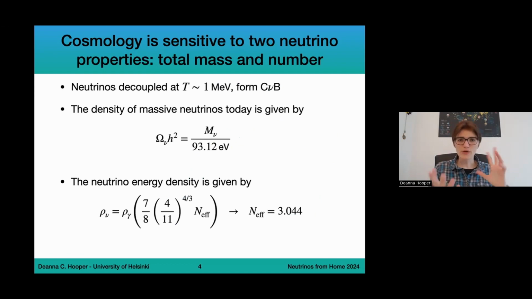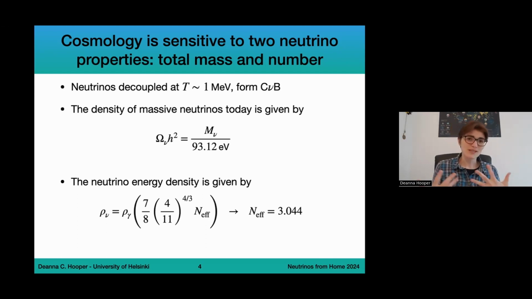So these neutrinos that were very abundant in the early universe experience a decoupling in the same way as the photons that make up the cosmic microwave background radiation broke away about 380,000 years after the Big Bang. Within the first few minutes after the Big Bang, we also had the decoupling of neutrinos. This was when the universe was at a temperature of about 1 MeV. At this point, neutrinos decoupled from the rest of the standard model and have been doing their own thing ever since. Today, they make up the cosmic neutrino background, which has an average temperature of 1.9 degrees Kelvin. Today, there are about 340 neutrinos per cubic centimeter in the universe.